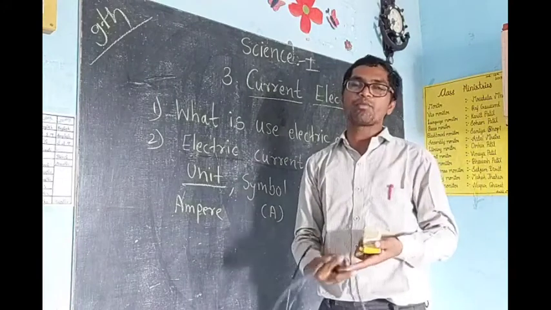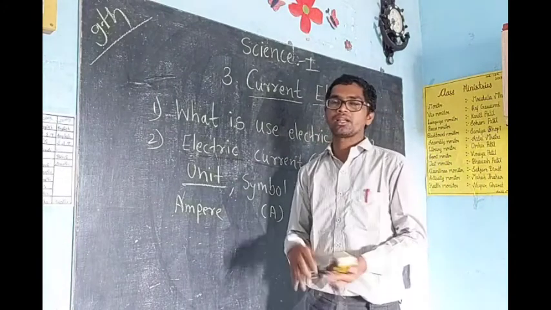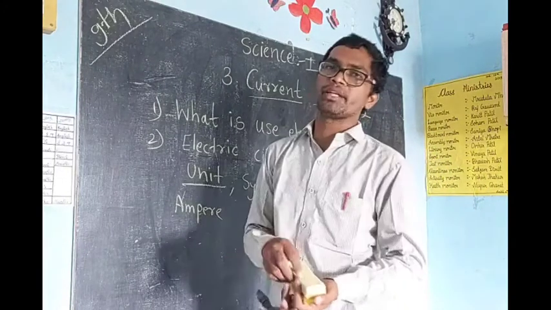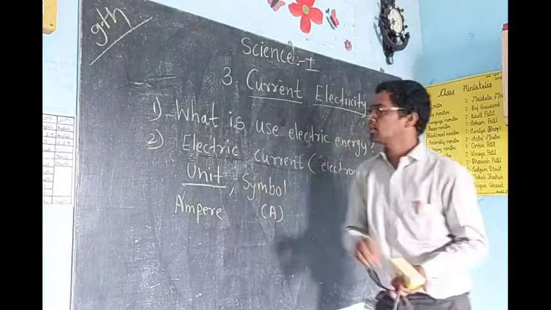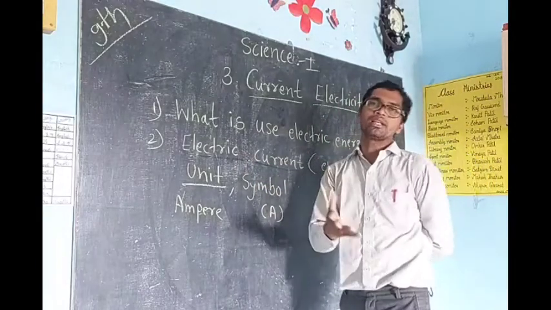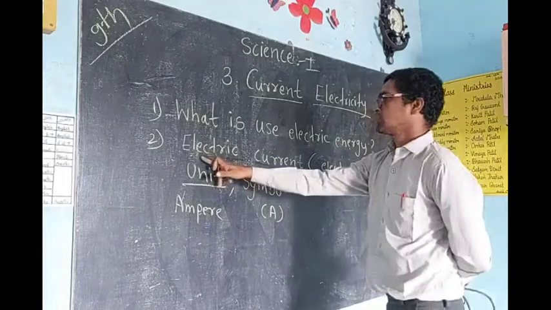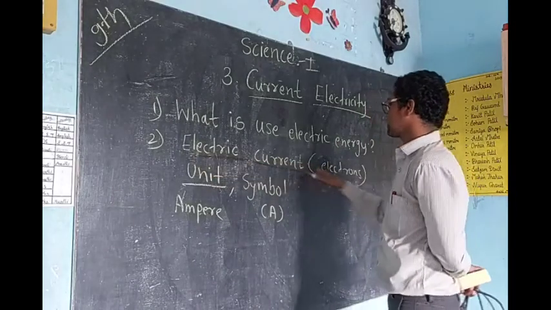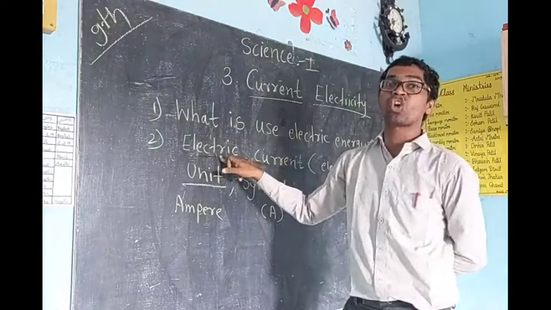This wire is made up of copper. Copper is a metal, iron is a metal, aluminum is a metal. Like that, all metals are conductors of electric current. Keep in mind, afterward we will learn all that in detail also. Just keep in mind what is meant by electric current. It is the flow of electrons.